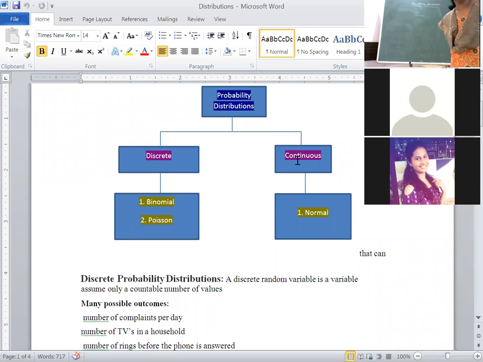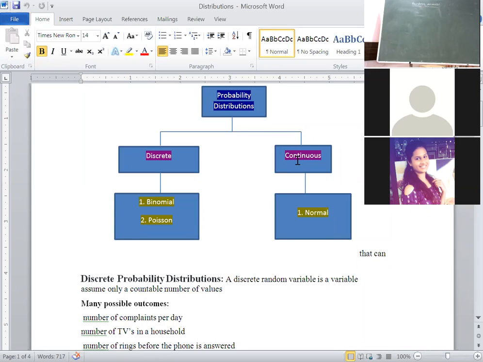Discrete means finitely countable, continuous means infinitely uncountable. That's why the integral limits for continuous distributions are in general minus infinity to plus infinity or 0 to infinity.